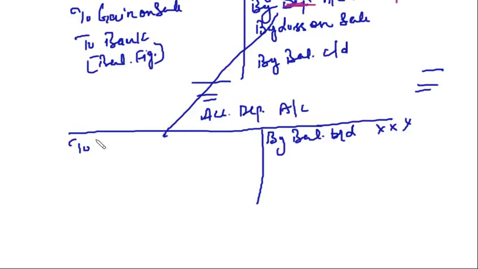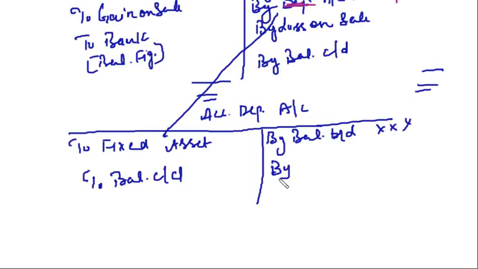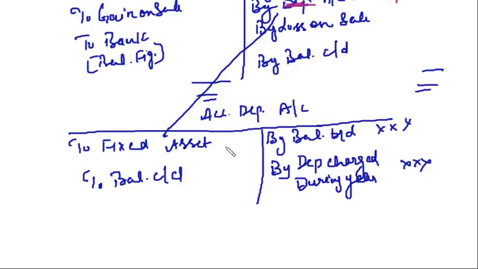I'll say to fixed asset. You will be given the balance carried down, to balance carried down. And the balancing figure, can you tell me what will be the balancing figure of accumulated depreciation account? That will be by depreciation charged during year. Clear?